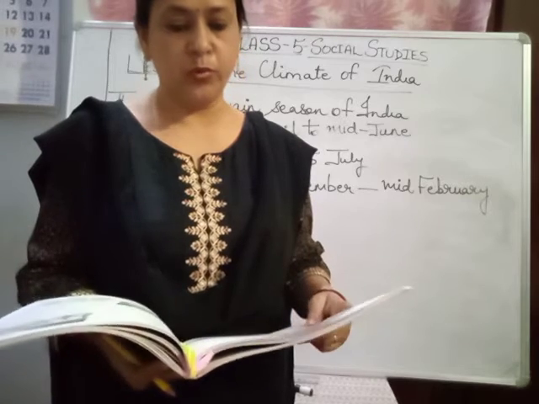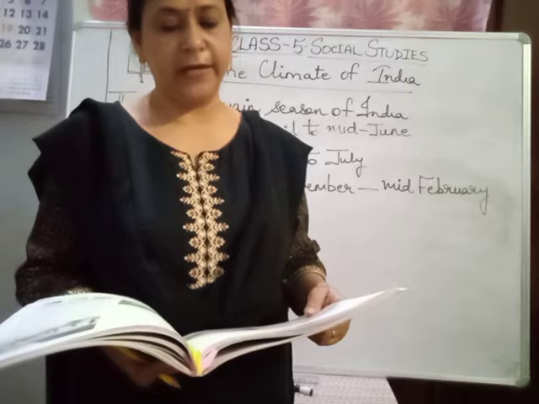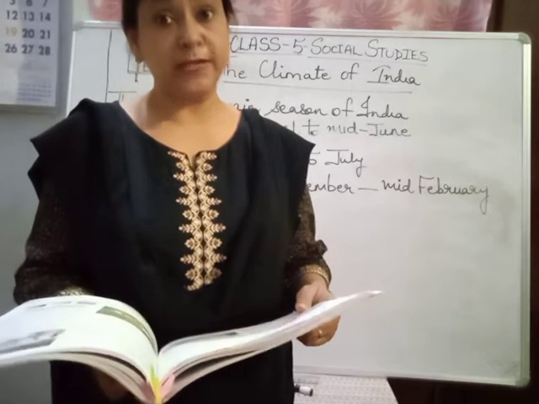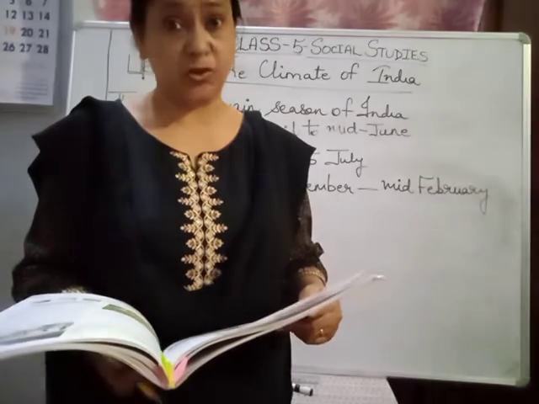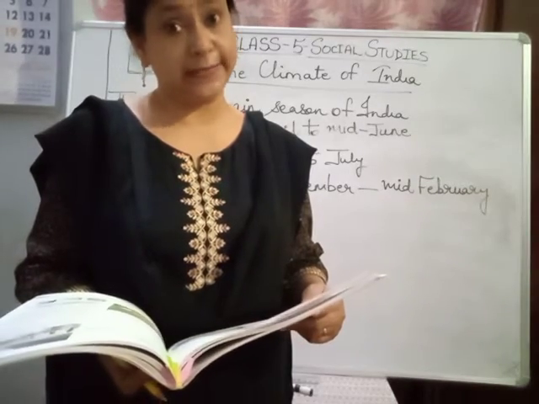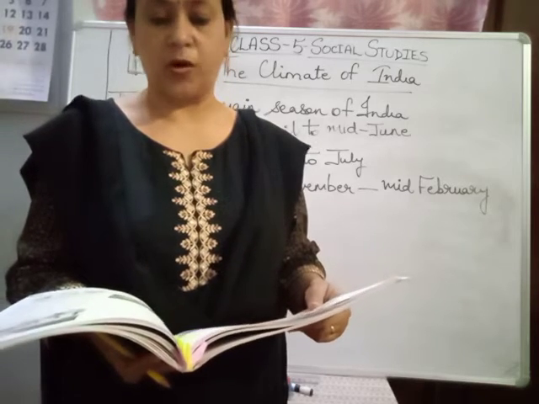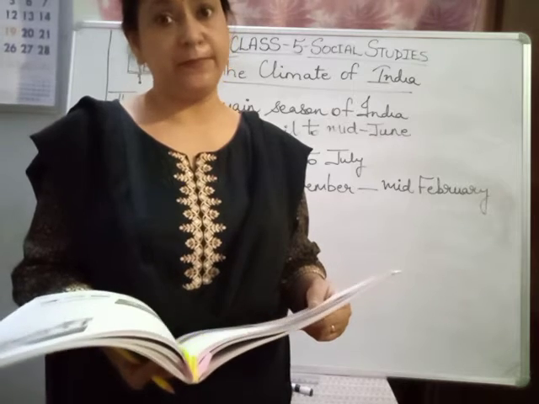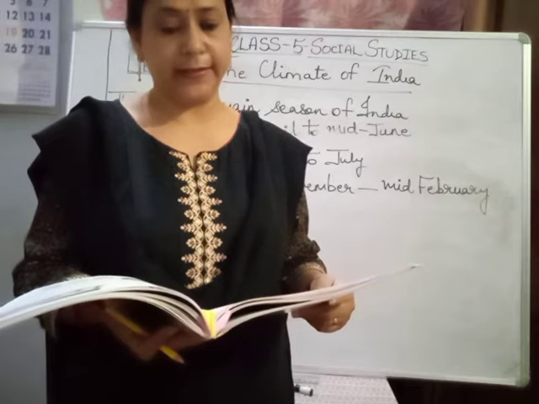Hot winds called Loo blow during the day. Dust storms are also common in desert regions. Children, what is Loo? Loo is strong winds which blow during the summer season. And what is a dust storm? Which blows in the desert region. Some northern plains experience strong wind and hailstorm. Some places there is hail. Hail means snowfall. And winds are also blowing with that.